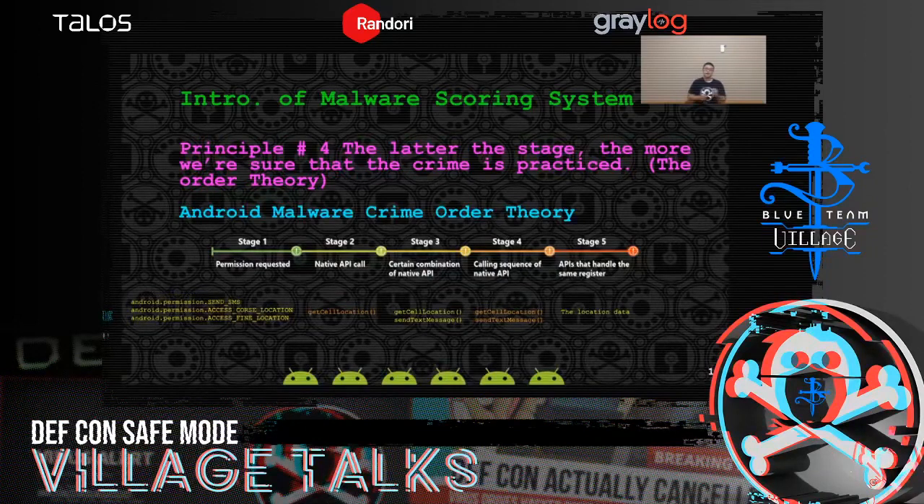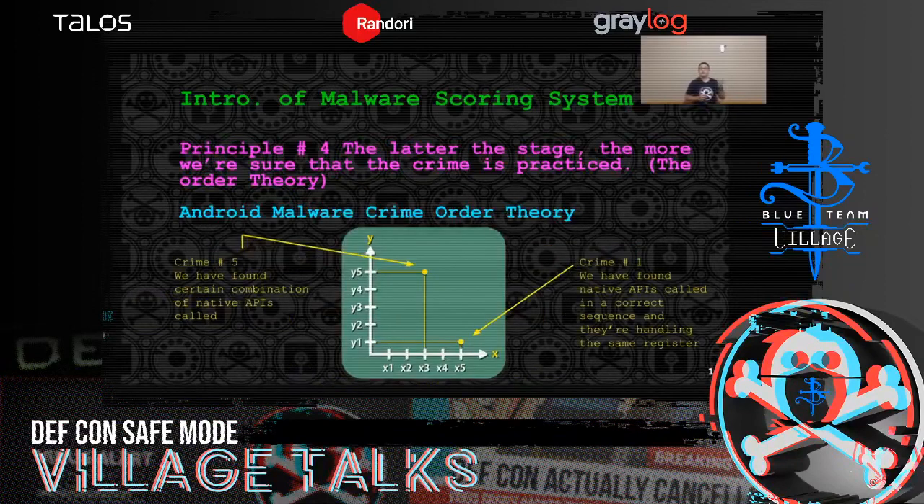And then we will check if the APIs are called in a specific order. Finally, we check if the APIs are handling the same register. Okay, so now you can see from this picture, this is a two-dimensional map for Android malware crime. For the crimes, we put them in the y-axis, and for each crime, we use the x-axis to see the evidence we caught for the crime. So x5, y1 means in crime number 1, we have found native APIs that are called in a correct sequence and are handling the same register.